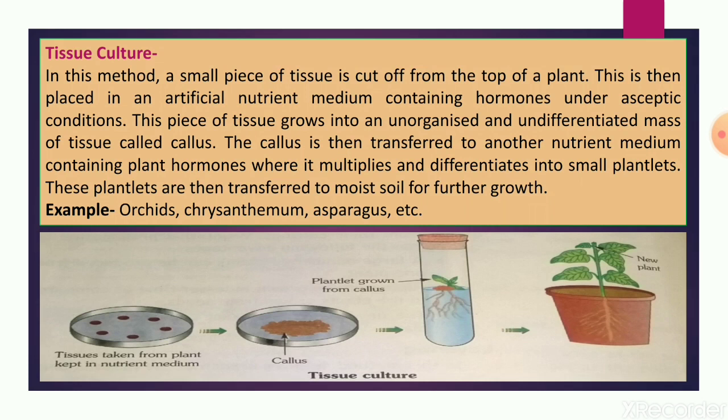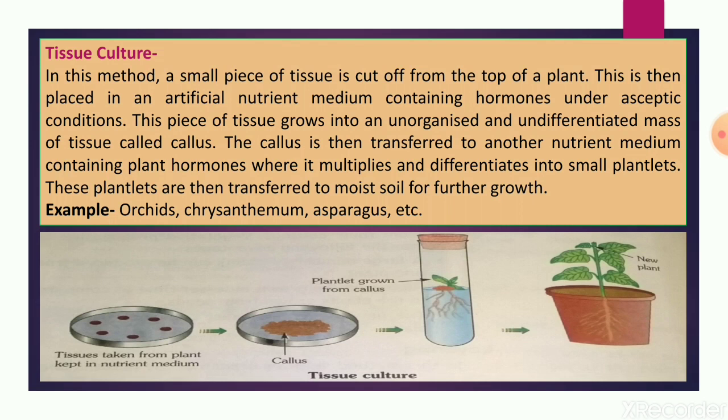They are kept in the nutrient medium just to provide them nutrition, and the hormones help the tissue to divide properly. After that, this piece of tissue grows into an unorganized and undifferentiated mass of tissue, and that mass is called callus.